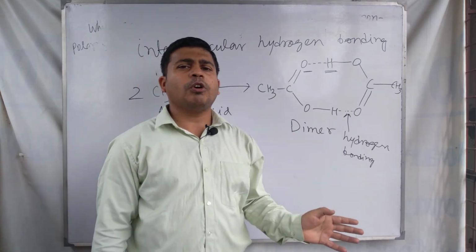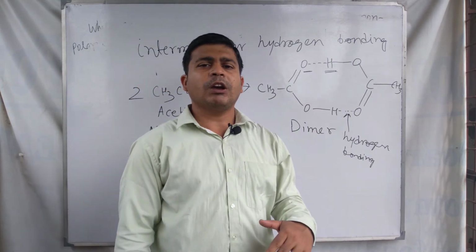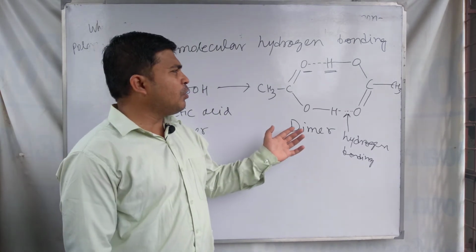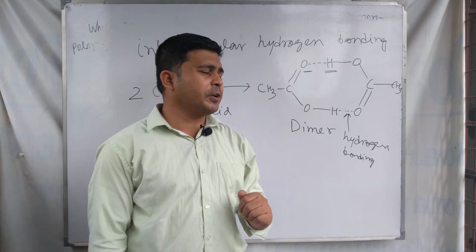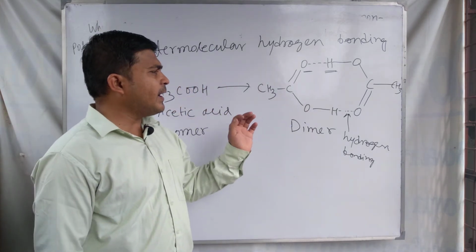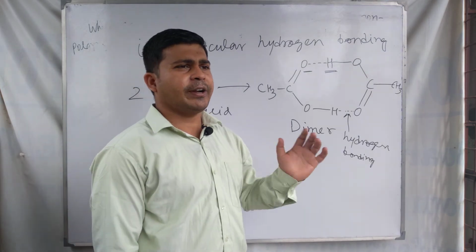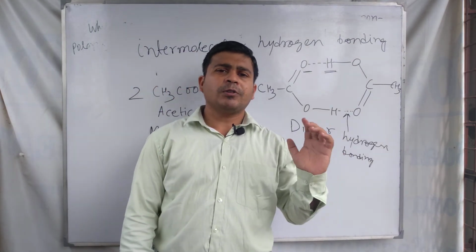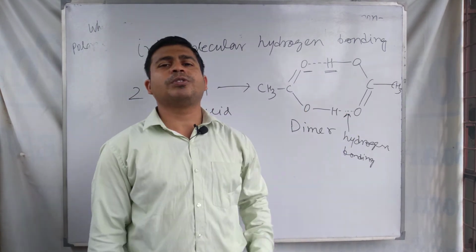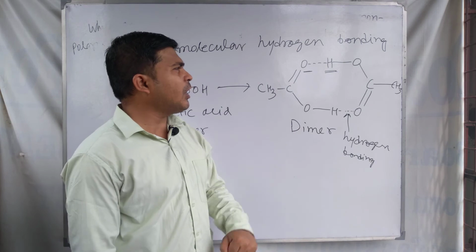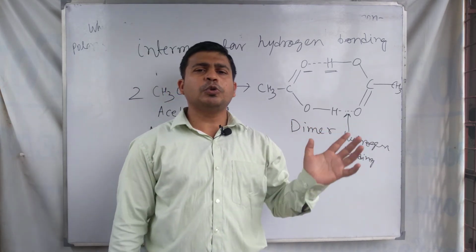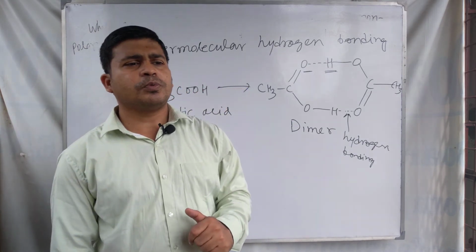Two or more molecules are associated together because of the intermolecular hydrogen bonding. So this is the main reason why acetic acid forms the dimeric state, dimeric form, or dimer. The main reason is the intermolecular hydrogen bonding between the hydrogen and oxygen, and due to this, the association of two acetic acid molecules occurs.